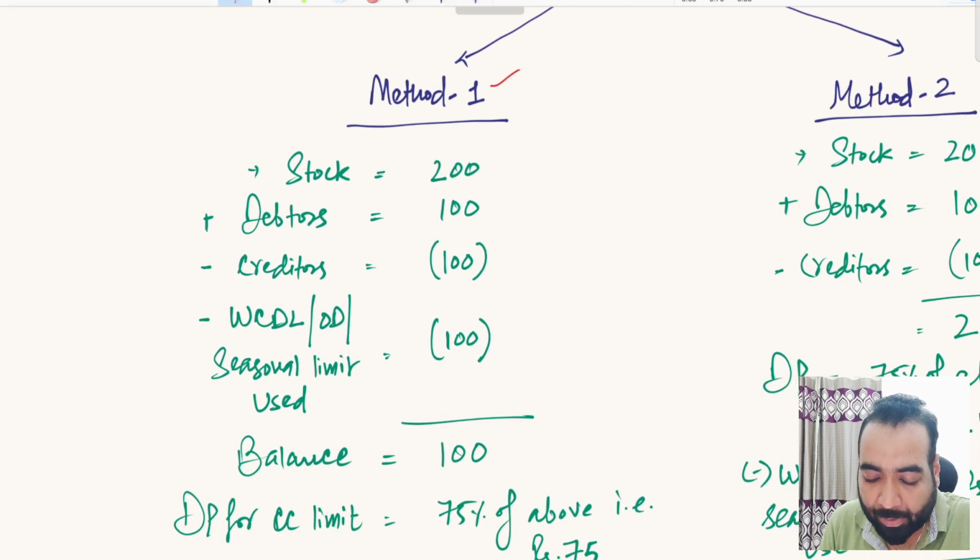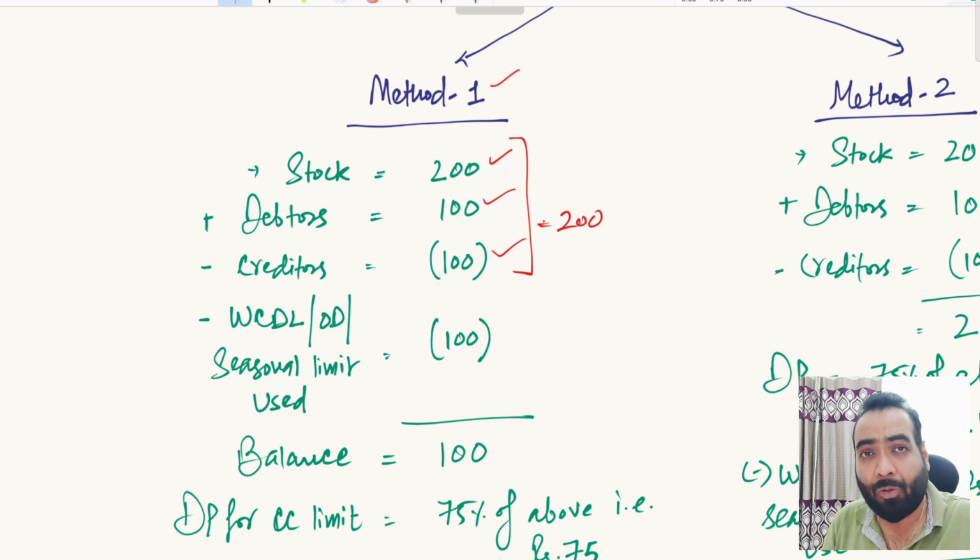Suppose you have stock of rupees 200, debtors of rupees 100, and creditors of rupees 100, right? So your stock plus debtors, 300 minus 100, comes to around 200. Now, the non-DP backed facilities which were used to finance stock or debtors or pay off creditors have utilization on the date of calculation of those figures.